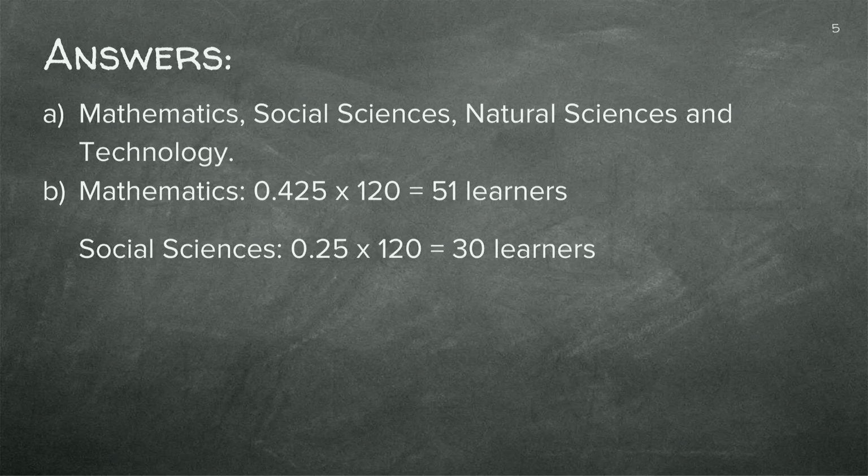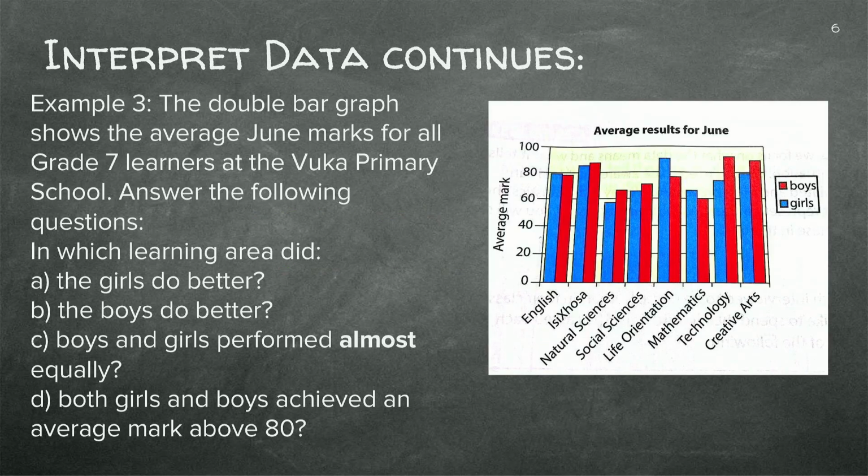I hope you were correct. Yes, we're just going to multiply 0.425 times 120, and that will give us 51 learners, and 0.25 times 120, which will give us 30 learners. Congratulations if you managed to do this one. Let's look at another example.